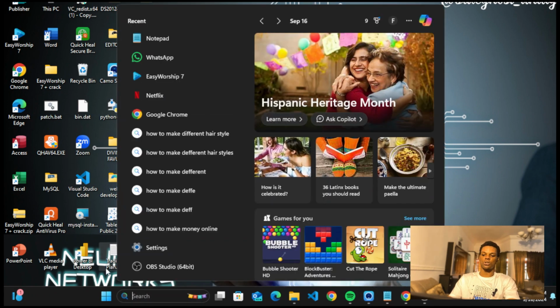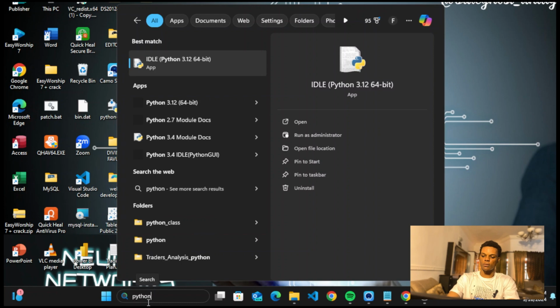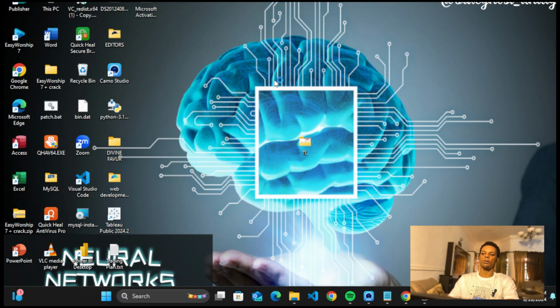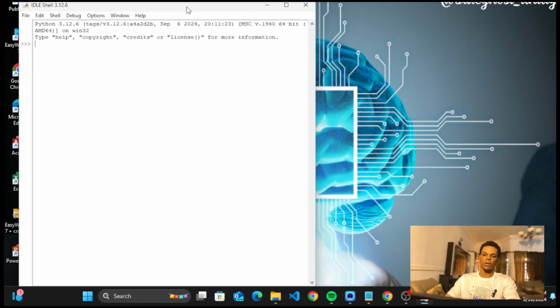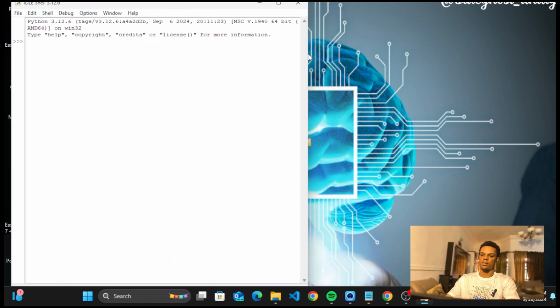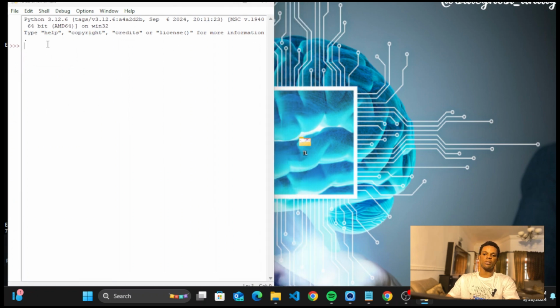I want you to come to your search to make it easy, and just type Python. When you type Python in this search, this particular thing will open. I want you to open this IDLE. You click on open IDLE and it's going to open up the IDLE for you. So you have this already here. One thing I always do is make sure I align the windows properly. Always align them properly. This is where we're going to be seeing the output.